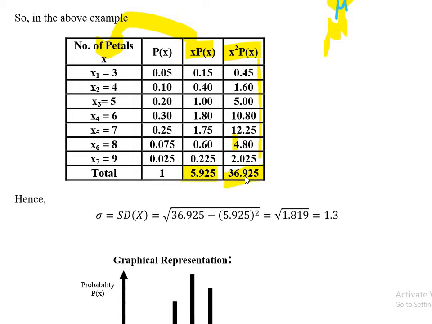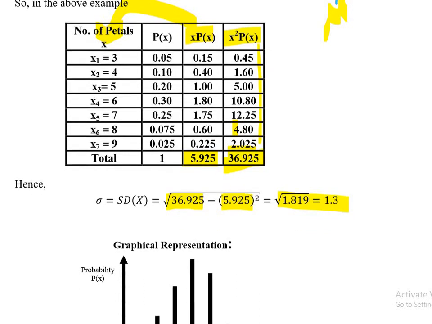If I subtract, summation x squared p x is 36, so I got it here. This is summation x squared p x, and this is summation x p x whole squared. After simplifying, I get this answer: my standard deviation is 1.3. 1.3 is the spread of the data.